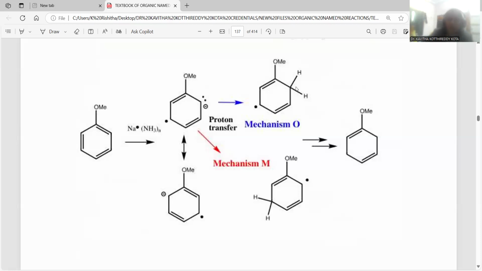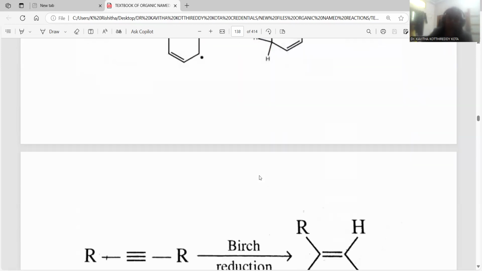Later on it will be protonated, and one more odd electron you can notice will again be treated with sodium metal, and a negative charge will originate over there. Whatever negative charge is generated will be protonated one more time. This is the way finally the 2,5 positions are hydrogenated. Addition of hydrogens takes place. This is the partial reduction, and this is the effect. You can notice electron releasing groups always direct Birch reduction toward the 2nd and 5th position.